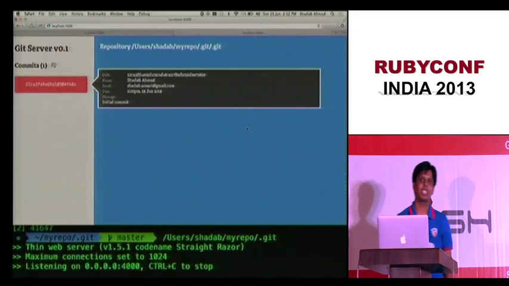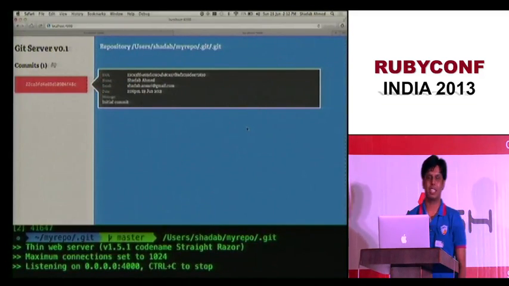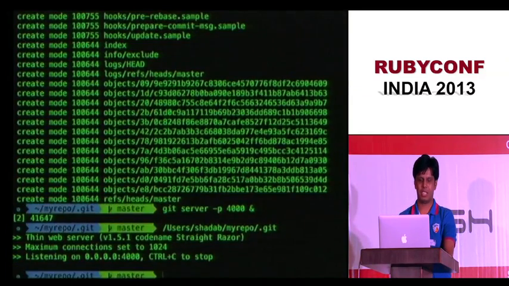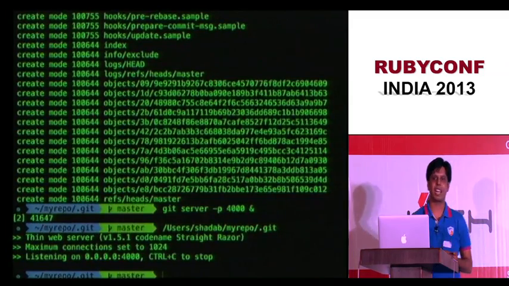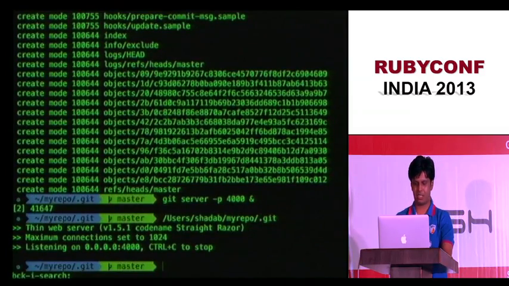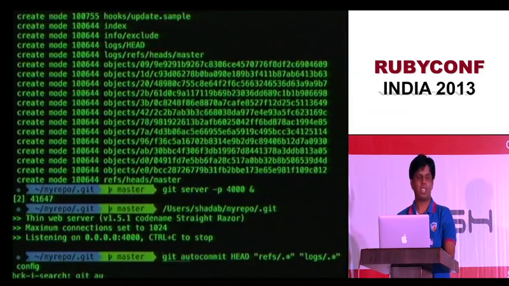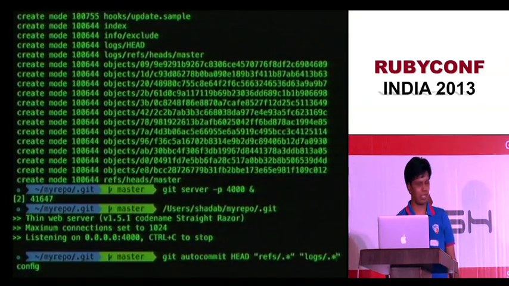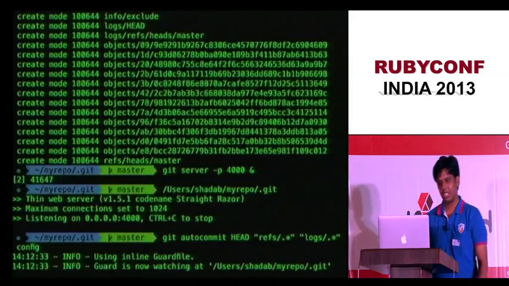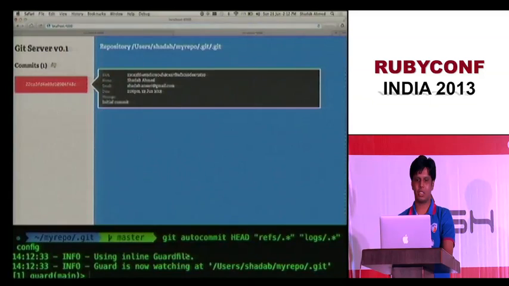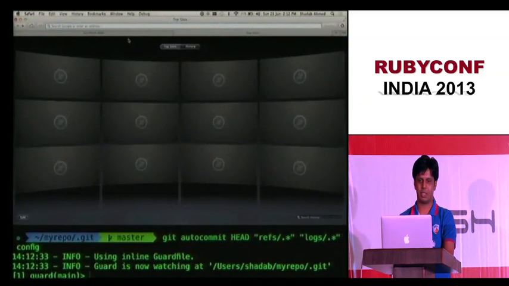I'm only interested in what changes when I change something in the main working directory. So how will I do that? Do I have to commit in the working directory, then come back to the Git folder and commit again? No, I won't do that. I will use this command, autocommit. If anything changes, head, refs, logs, config, it will do an autocommit. Now let me start this. Right now there's only a single commit.